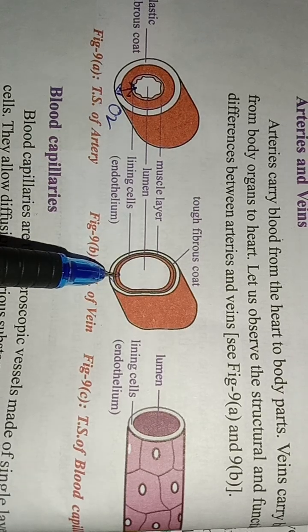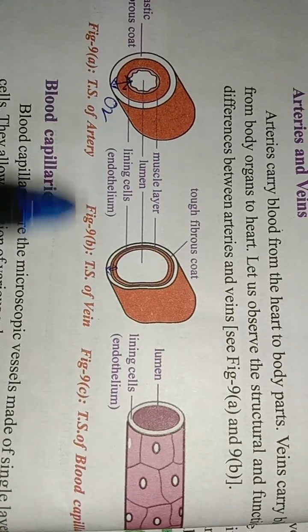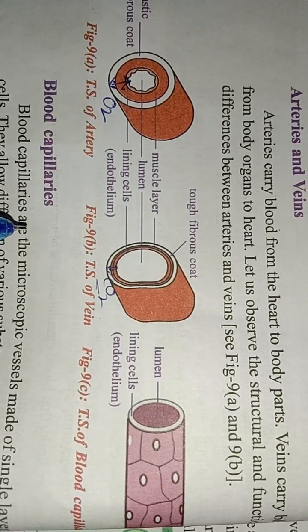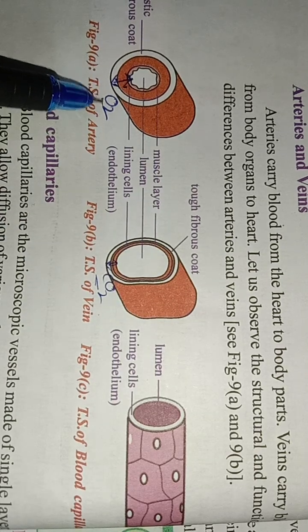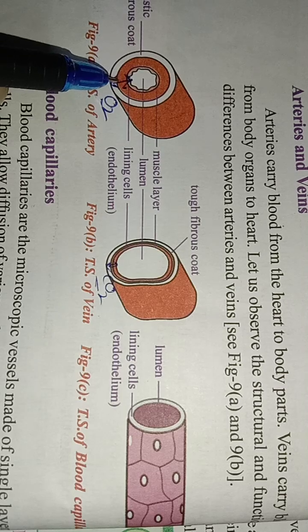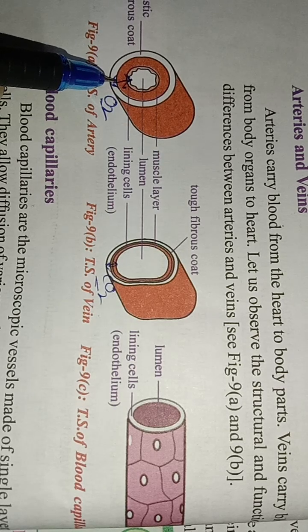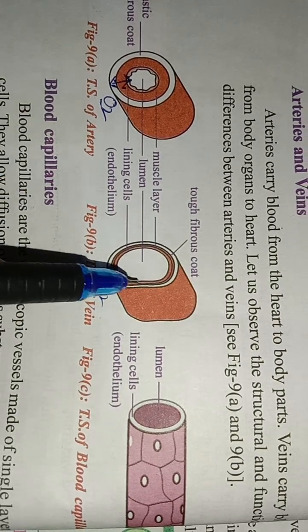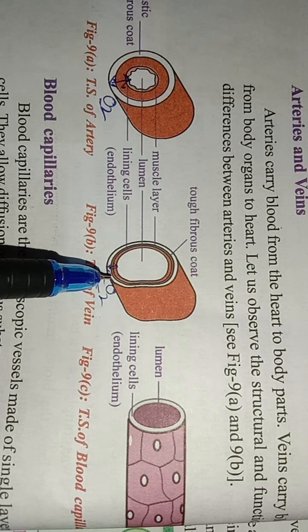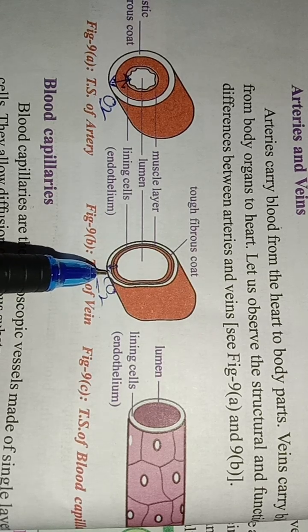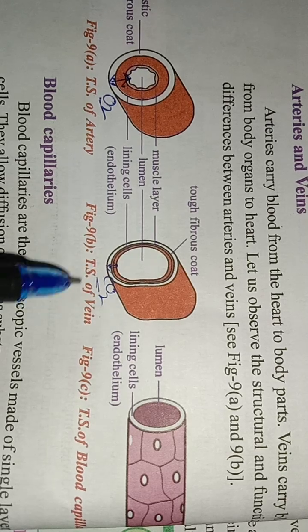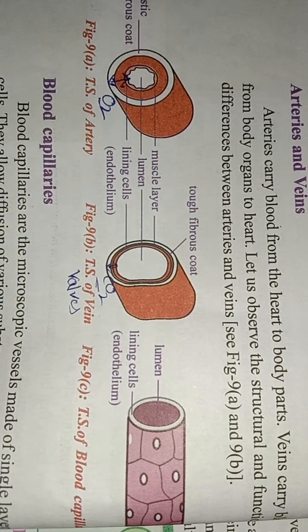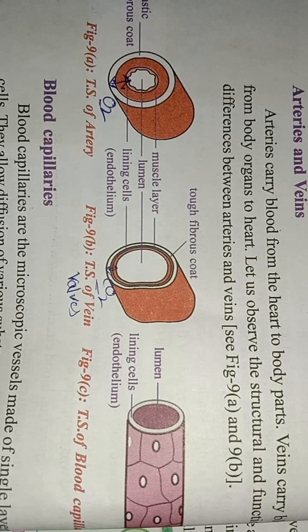Veins will not have that much pressure from the heart, right? And veins carry deoxygenated blood. Okay, veins carry deoxygenated blood, arteries carry oxygenated blood, and the walls are thick to withstand the pressure from the heart. Veins have thin walls, right? In veins you will find valves to stop the reverse flow of blood. We see valves in the veins.